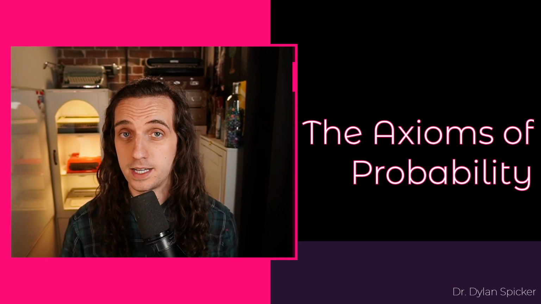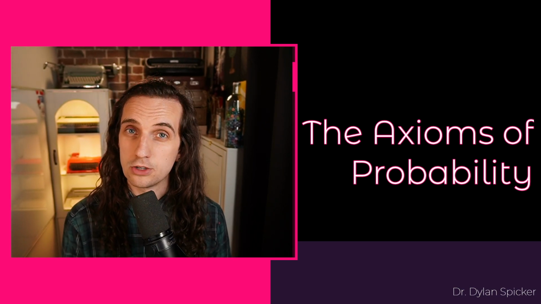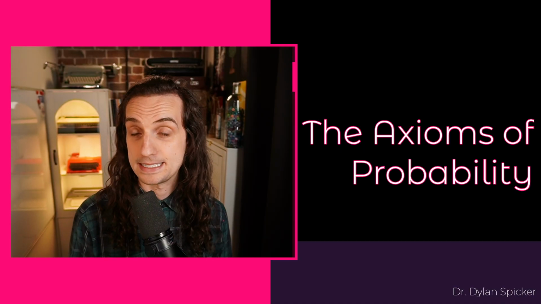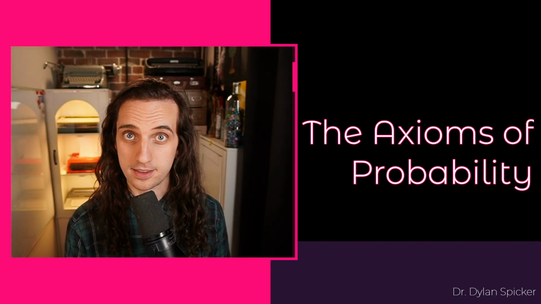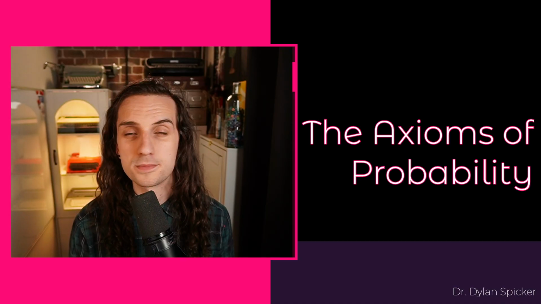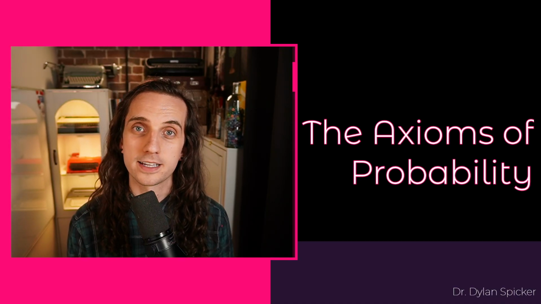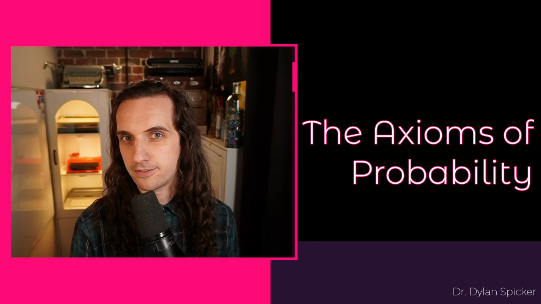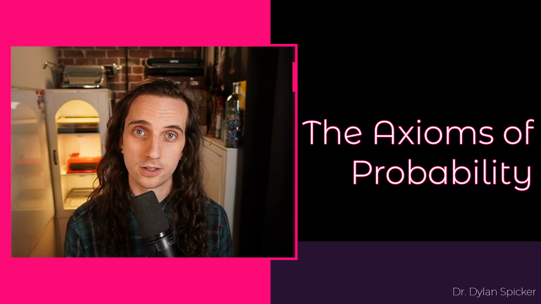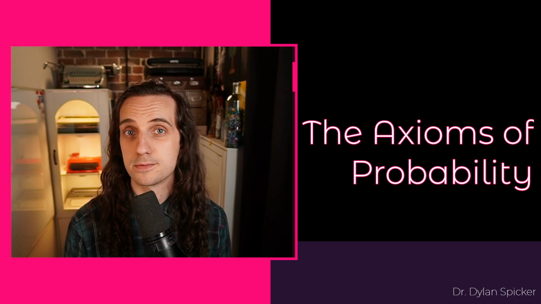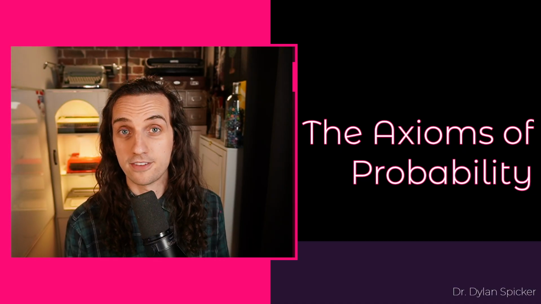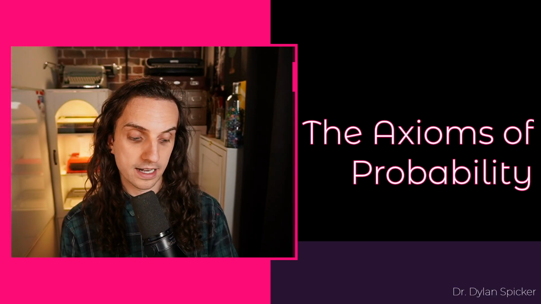When we think about formalizing any mathematical subject, really what we need to be concerned with are the sets of rules that we're going to take to be true that we're going to build everything else off of. These building blocks we refer to as axioms, and very often the way that we think about the axioms is they're the things that have to be true for the world to make sense, the way that we actually make sense of the world. And so when we think about the axioms of some subject in math, what we're thinking about are the truth at the foundation of everything. It's where the study really starts.